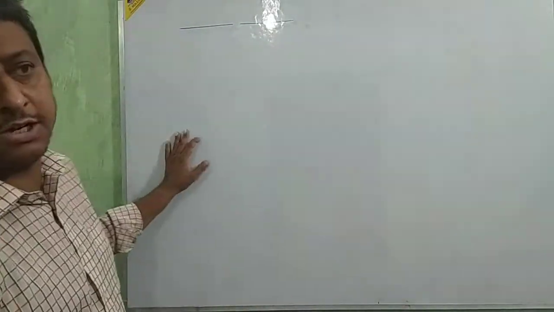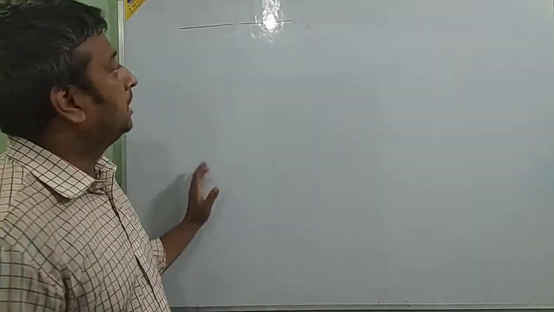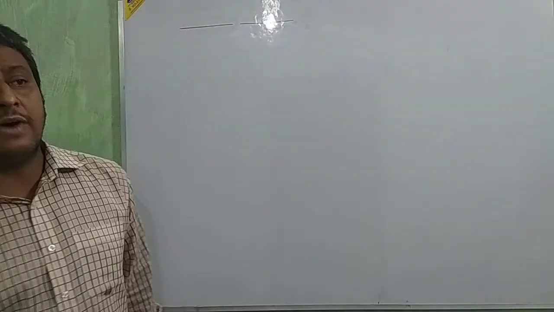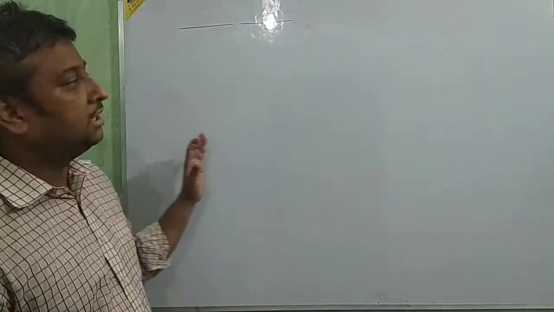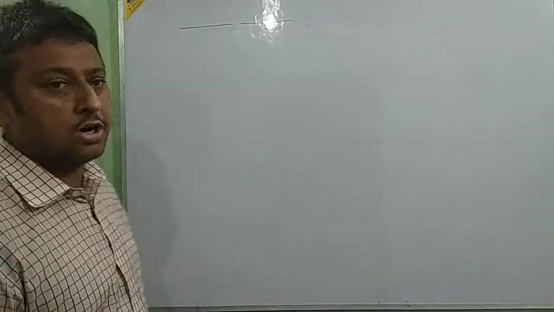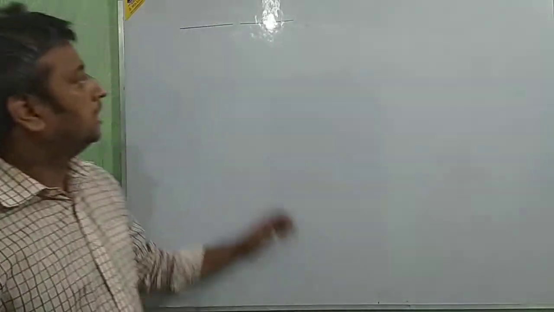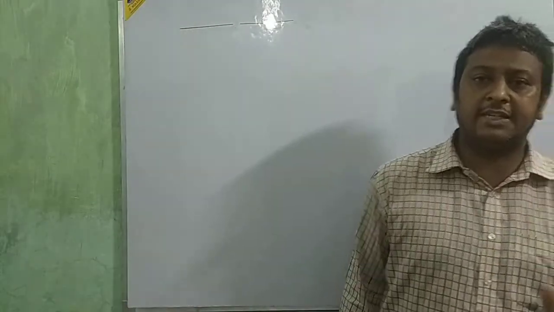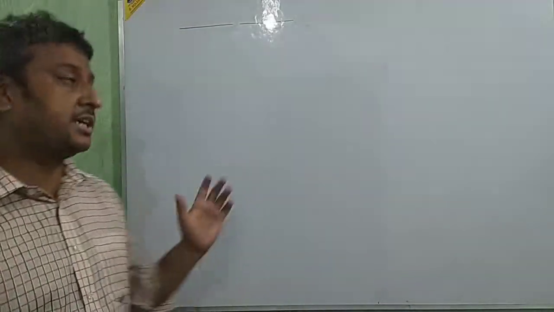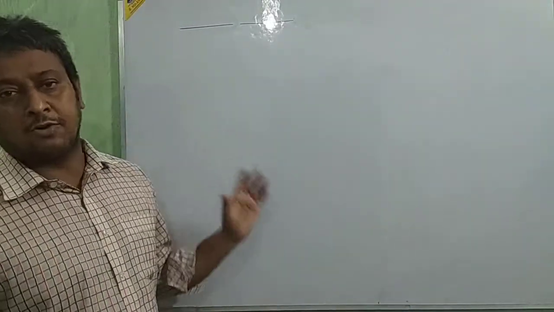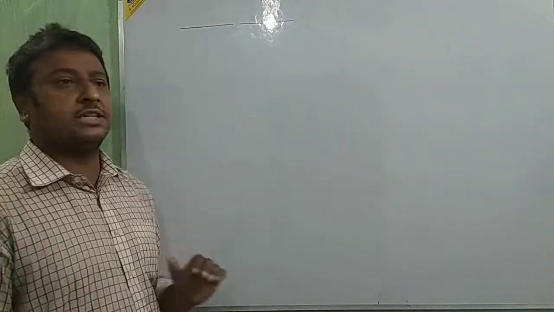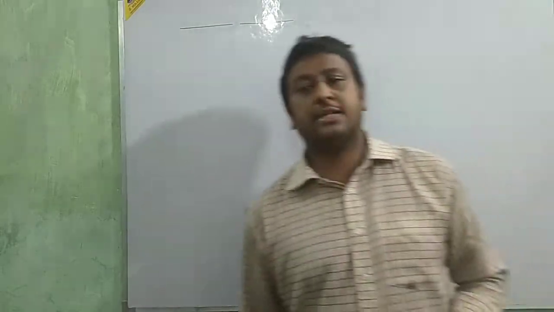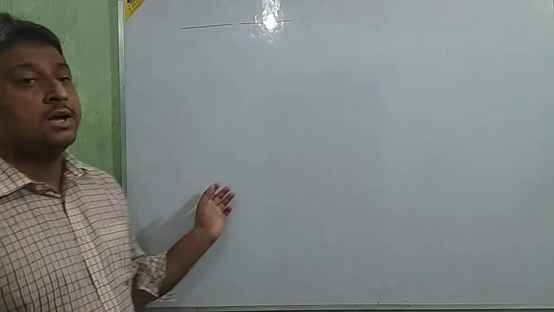First, we are going to start with the not-for-profit organization. Now, very fast revision, we are just going to try to revise all the topics. The revision of the first chapter, not-for-profit organization. First, what is the meaning of not-for-profit organization? A not-for-profit organization is an organization which works for social welfare, not for business. That type of organization mainly works for social welfare or some work which is related with society. They are not working or creating to earn profit.